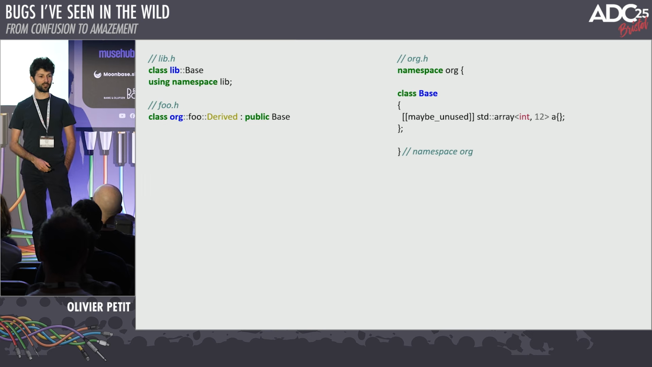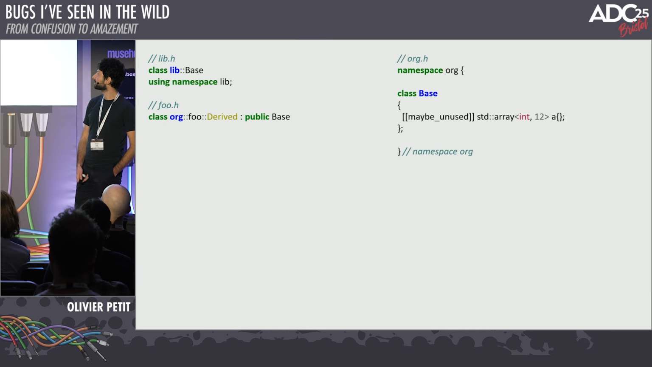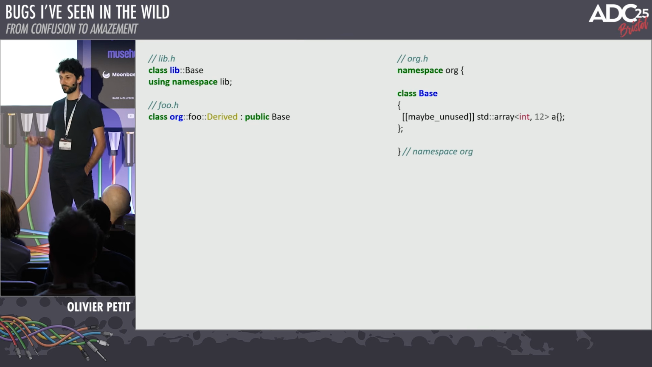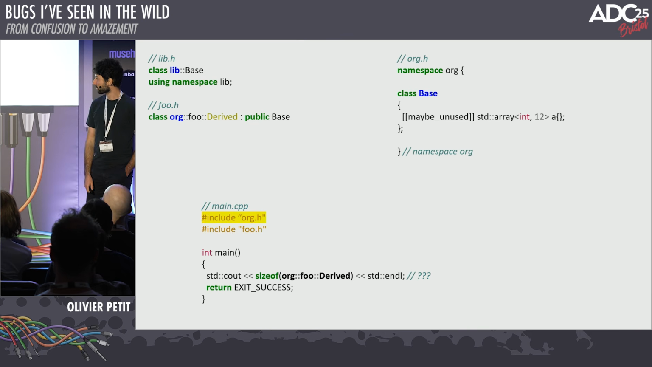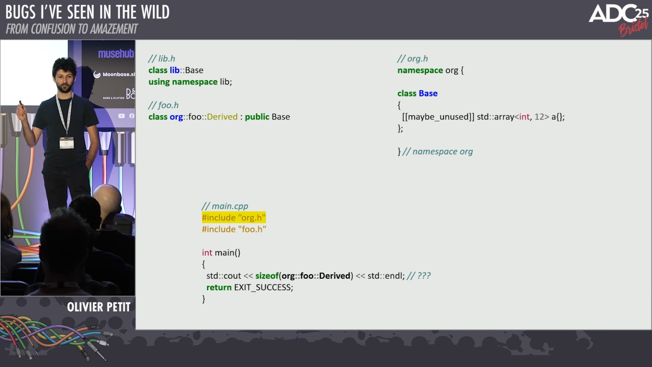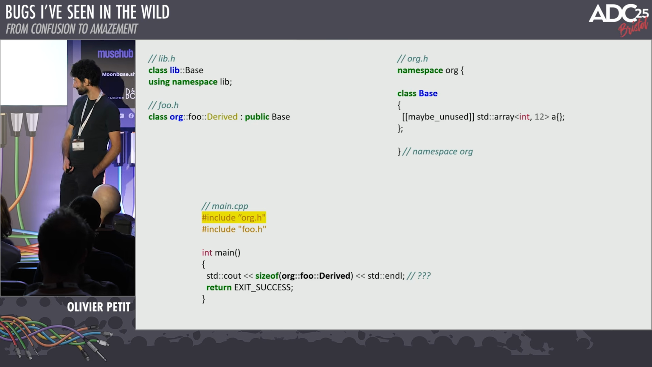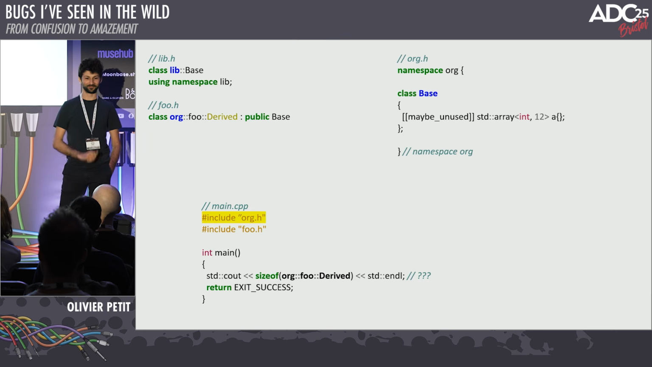Maybe it's 5 years later. Maybe it's a different developer. And in another file of your code base, in the org namespace, you define another class, also named Base, right? And then someone, for some reason, decides to include this header before the other header. And so the question is, what is the size of this now?